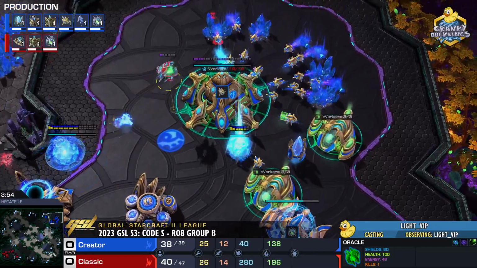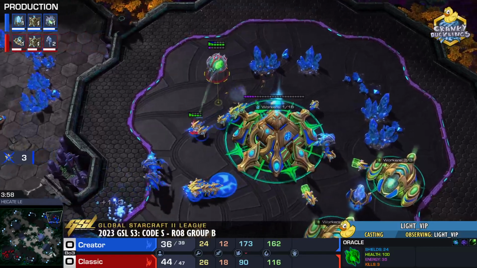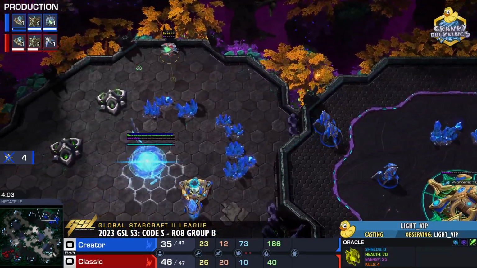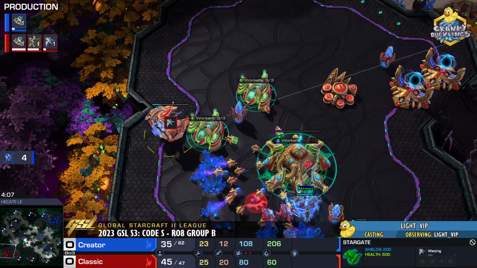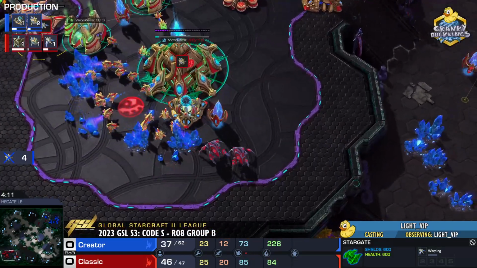Where are the Stalkers? Probes are going to be going down 2 already. We should be able to get a 3rd, maybe even a 4th. Barely getting a 4th worker there towards the end before getting the hell out of there. You see Classic behind this, going for his own Phoenix. Again, he's aware of at least the Oracle. Doesn't get any damage done. The shield battery finishes up just in time.